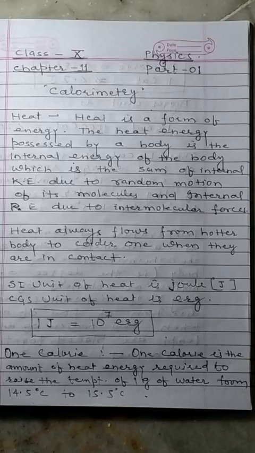So kinetic energy and potential energy of molecules is the reason for heat energy.